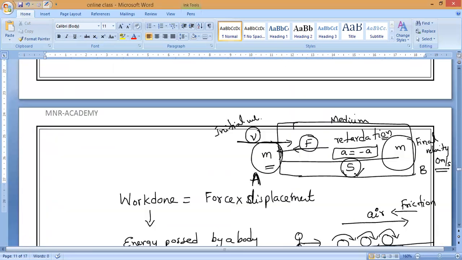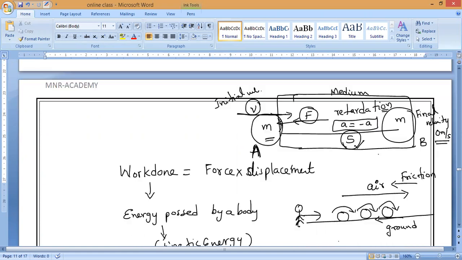What is the diagram you have to draw first? This is the diagram you have to draw. Before it enters the medium, velocity is V at position A. Finally, it reaches position B, which means it comes to rest. So final velocity is 0, initial velocity is v, and it is entering into some medium M, so that it is continuously decelerating because a continuously opposing force F is acting. So that is the diagram you have to draw.